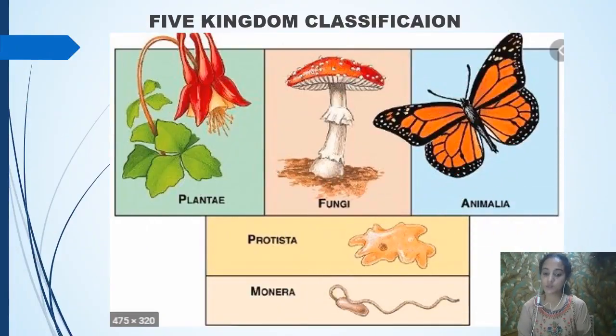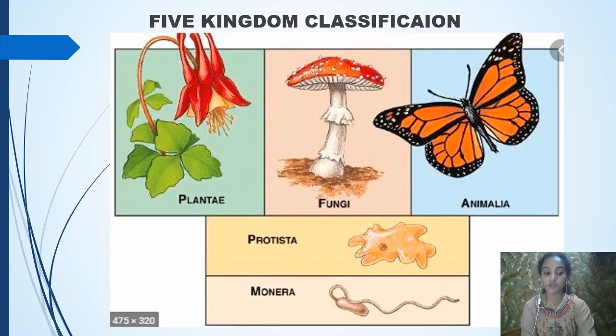Now, what is the next one? The third option that we are going to study is the five kingdom classification. I think you might have studied a little bit of this topic in your class 9 syllabus. Who proposed the five kingdom classification? It is R.H. Whittaker. Okay, Whittaker's five kingdom classification. It is famous as Whittaker's five kingdom classification.